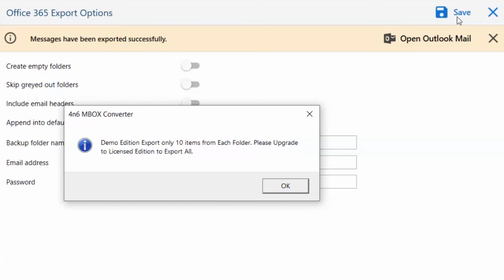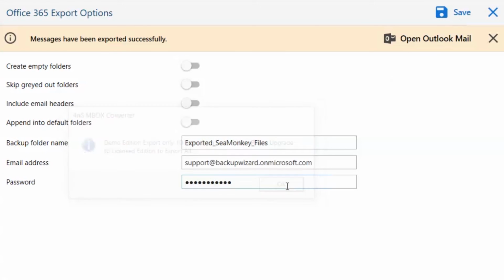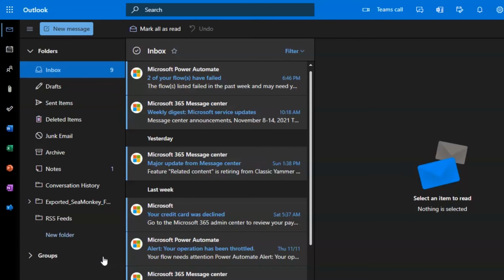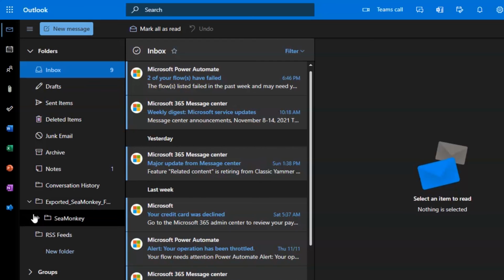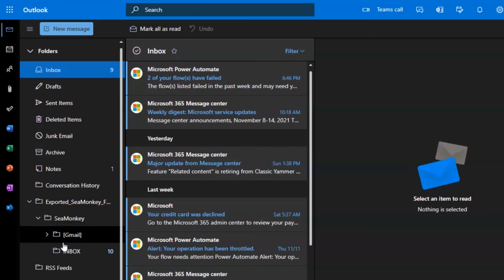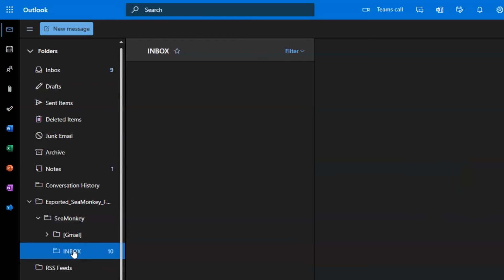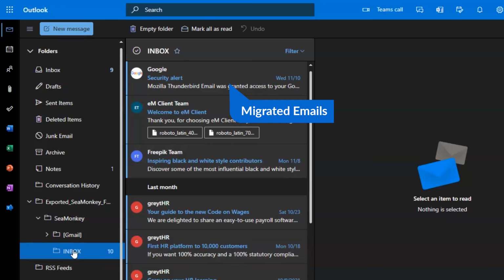Once the task gets completed, you get a successful message. Click on the OK button. Here you can see the migrated folder. Click on it. Here you can see the folder hierarchy and converted folder. Click on it as per your need and you can see the migrated emails.